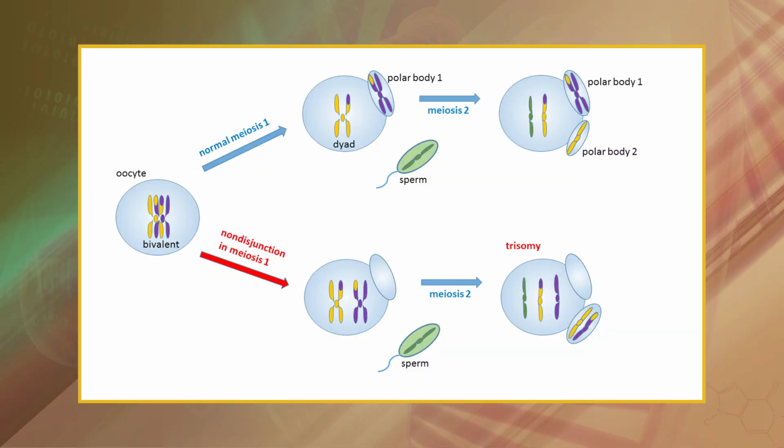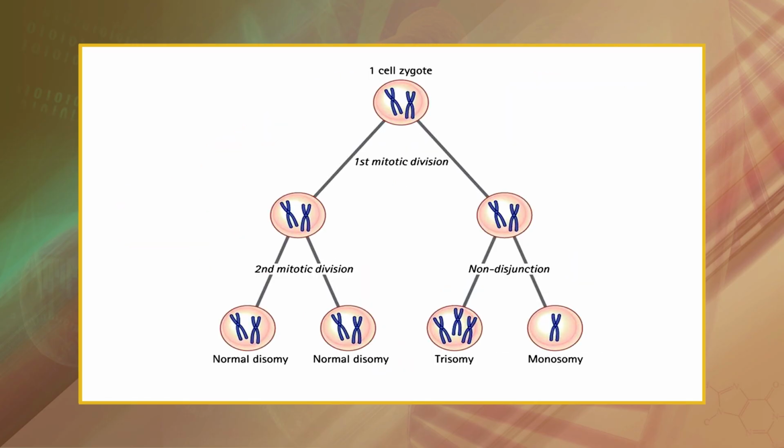When fertilization occurs, the normal total of 46 chromosomes results in the fetus. If meiosis does not occur properly, an egg or sperm could end up with too many chromosomes or not enough chromosomes. Upon fertilization, the baby could then receive an extra chromosome, called a trisomy, or have a missing chromosome, called a monosomy.